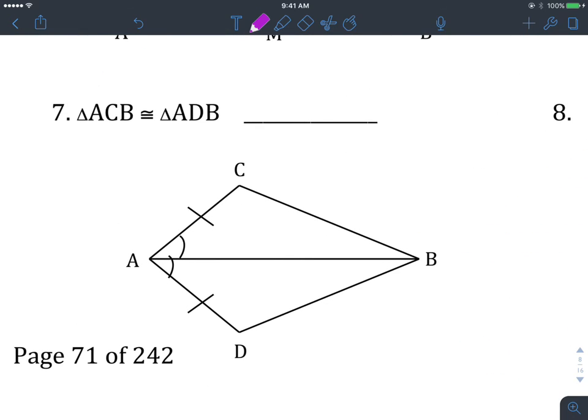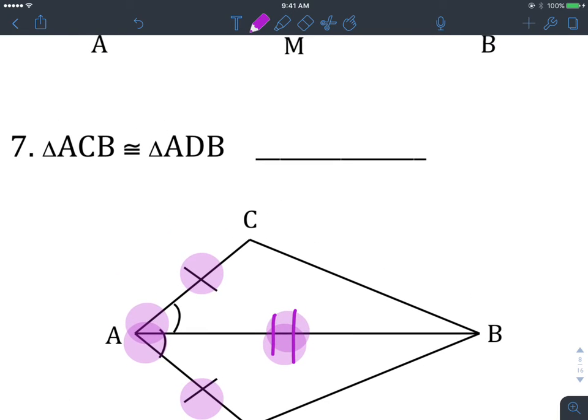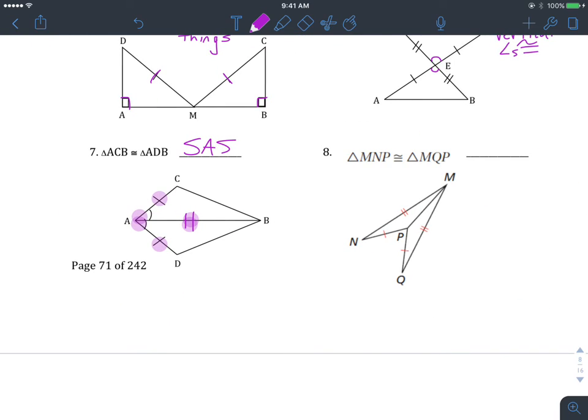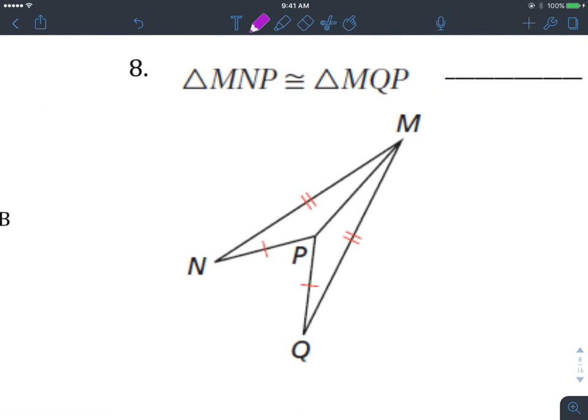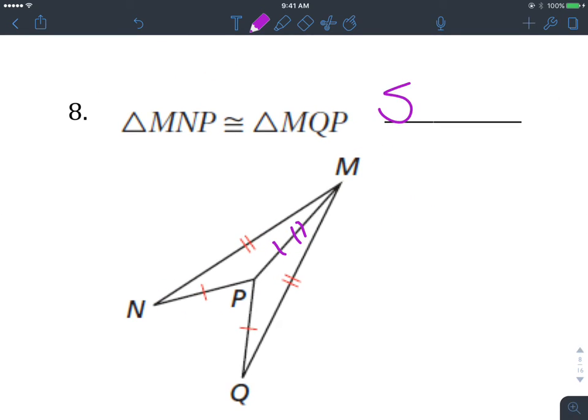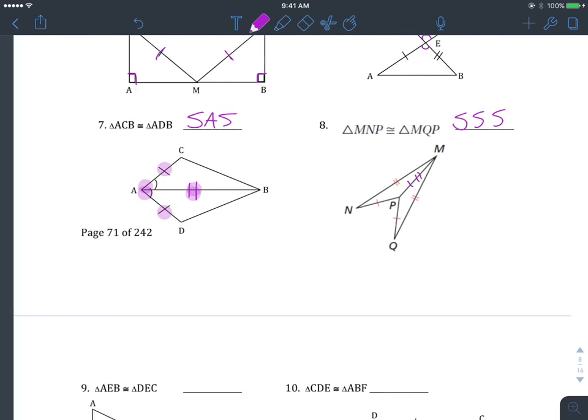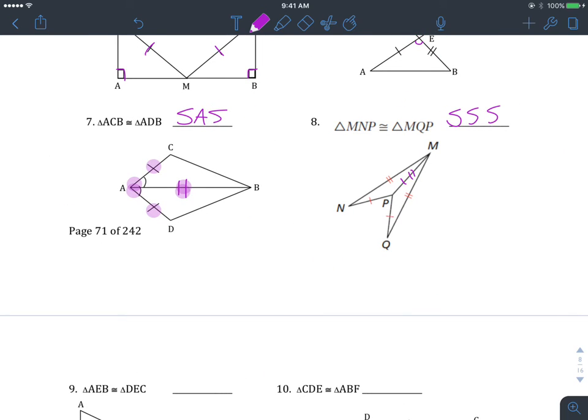Let's see what we've got going on here. Just like we said a second ago, you can always mark your shared side as congruent. So here you've got side, angle, side. Notice the other triangle is side, angle, side as well, with that shared side. So side, angle, side on that one. All right, next one. Let's see what we've got marked. You've got two sides, but then you've got a shared side. So I'd say yes because of side, side, side. Really, it's just practice and recognition of this type of stuff.